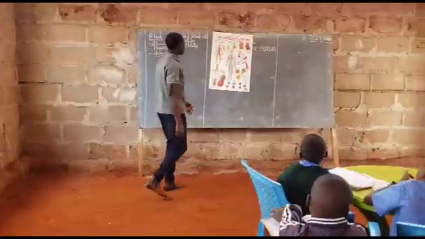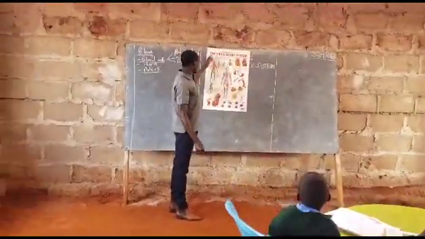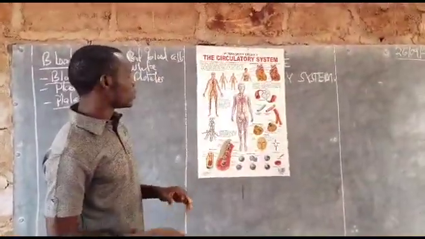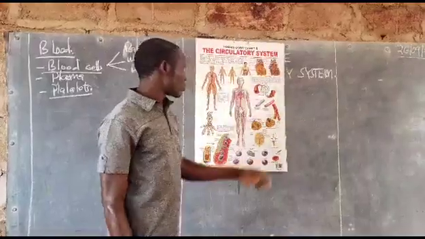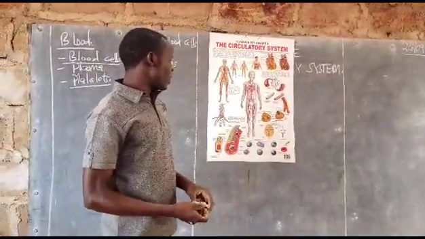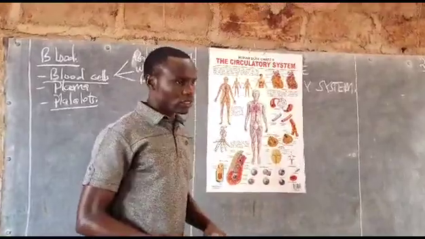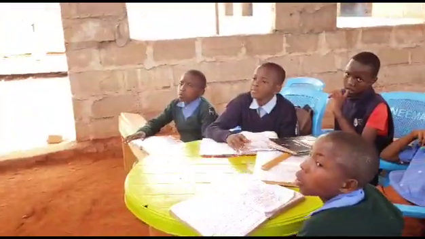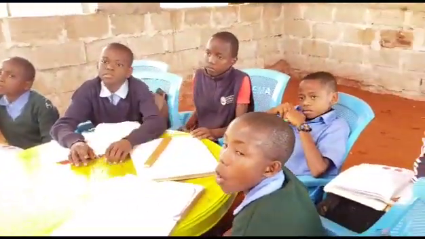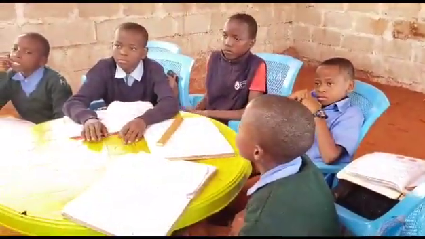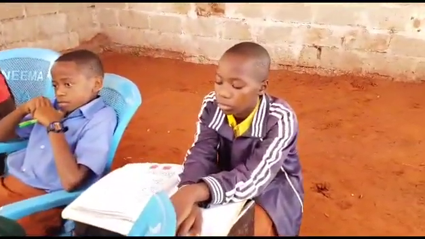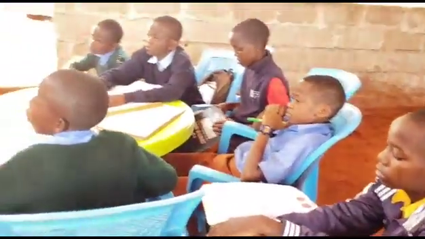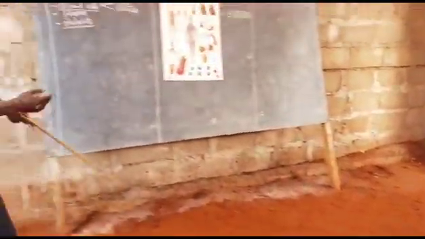So this is the human being, as we see here. We have said the circulatory system is made up of the heart, blood vessels, and also blood, which is circulated in our bodies. Now, we have discussed already that blood cells are made up of three components: the red blood cells, white blood cells, and the platelets. But these three components have their own functions in our bodies.